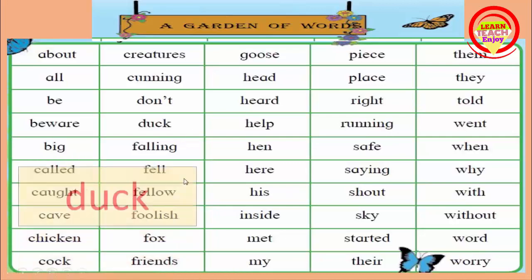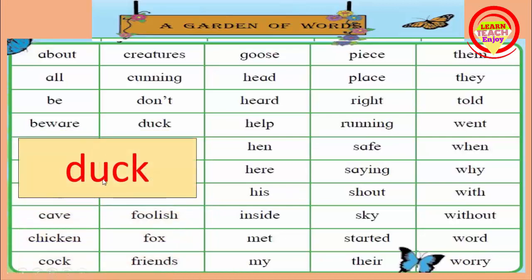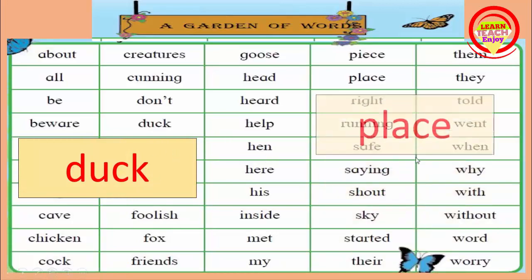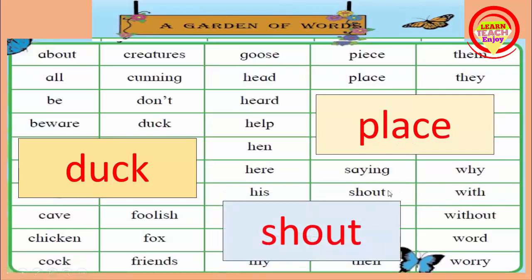You make word cards of all these words, 8 by 4 centimeters, like this. D-U-C-K, duck. The next one is place and next one is shout.